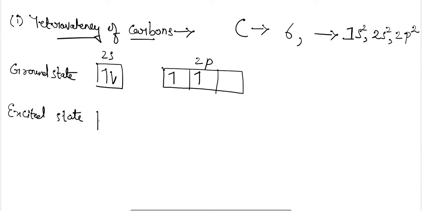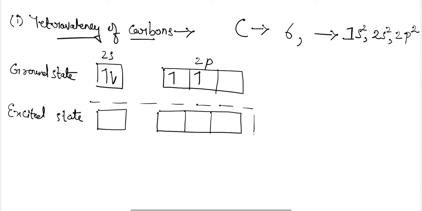when they are hybridized with each other, as we have studied about hybridization, what will happen here is that 4 orbitals, that is 1 s and 3 p orbitals, will hybridize with each other.